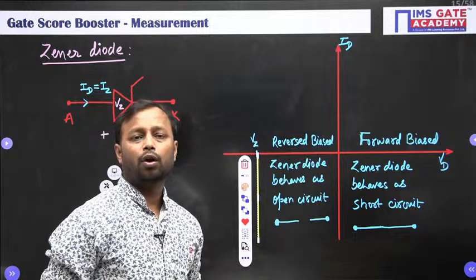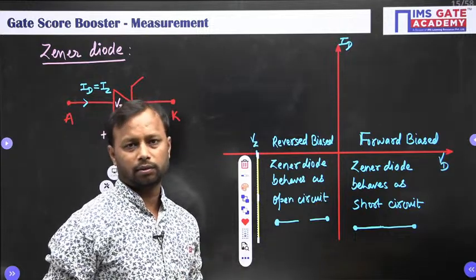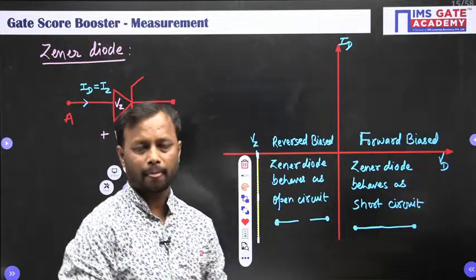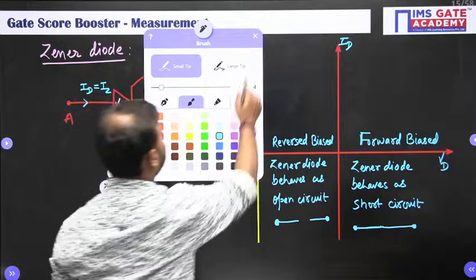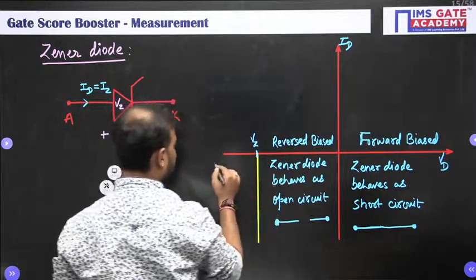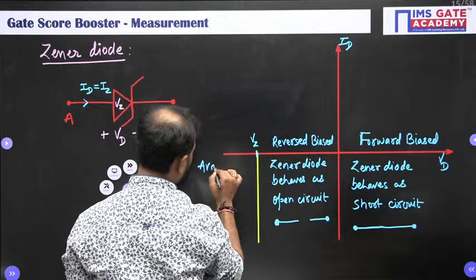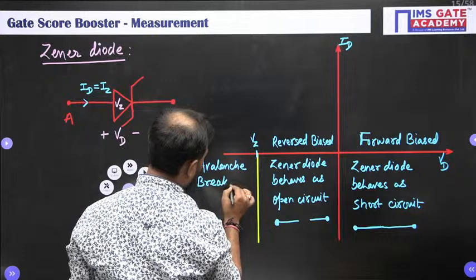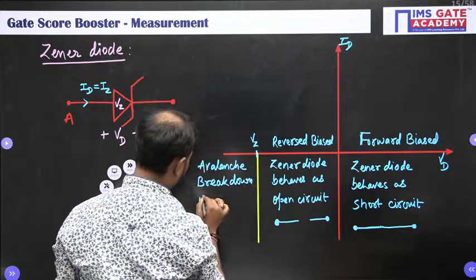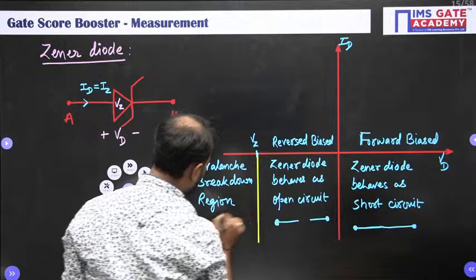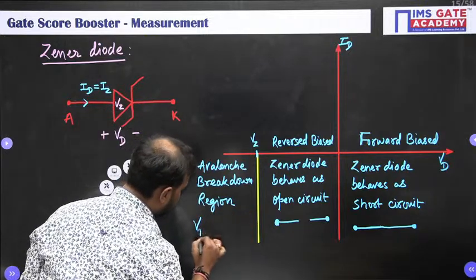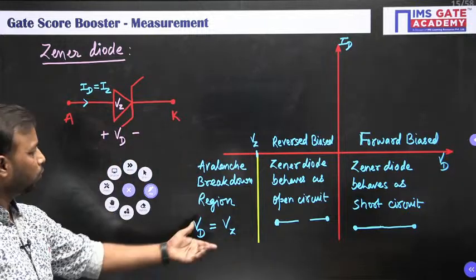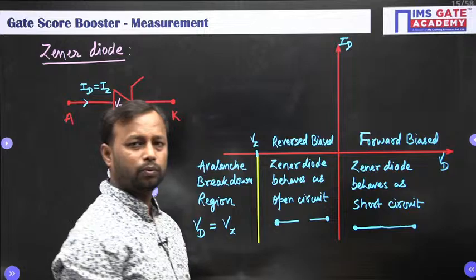This is what is known as a voltage regulator. Means the Zener diode is also known as a constant voltage device. All right. So, here it is said to enter into the avalanche breakdown region. So, here the Zener diode voltage Vd is now fixed to Vz. I hope this is clear to you.